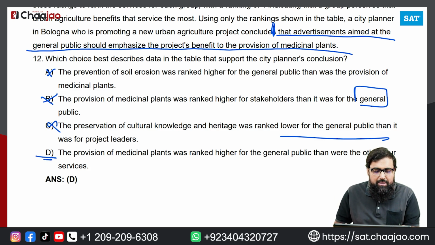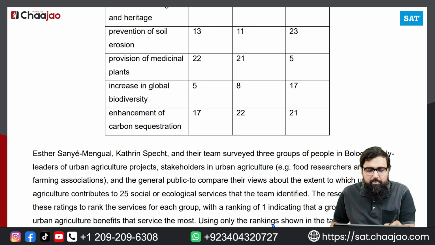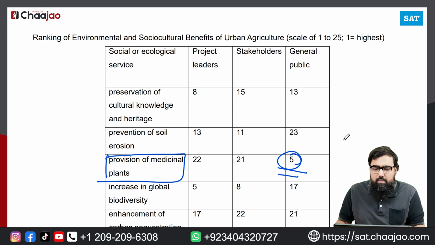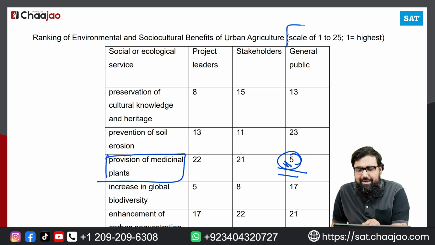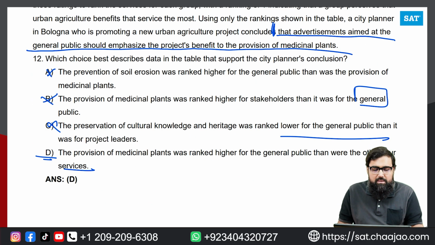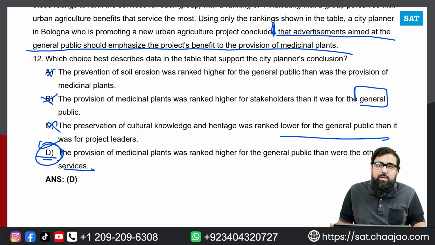And if you look at option D, it says the provision of medicinal plants was ranked higher for the general public than it was for the other services, right? If you go to the graph, you'll see that the provision of medicinal plants is highest for the general public. Now you might say that this is the lowest number, but the scale that has been given says that 1 is the highest, so the lower the number, the higher it is. That is why the best answer for this question will be option D, because it is in line with the graph and with what is written in the passage as well.